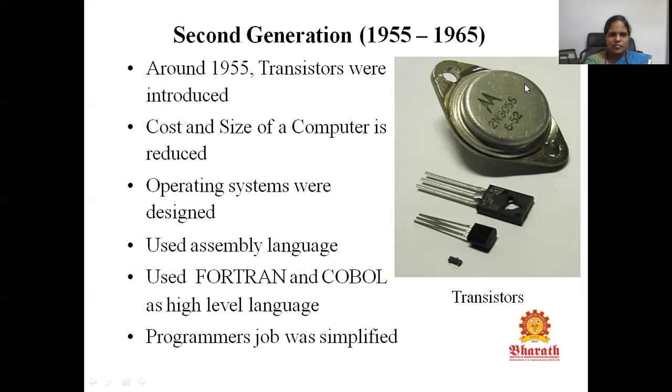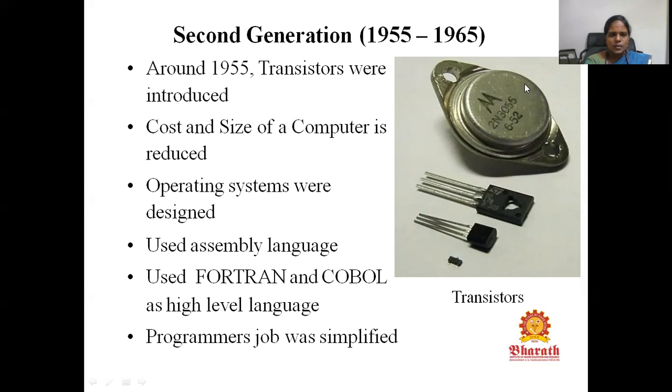Around 1955, transistors were introduced, and these transistors were placed inside the computers. Once the transistors were introduced, the cost and the size of the computer were reduced by a notable amount.